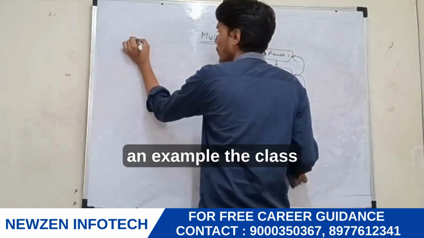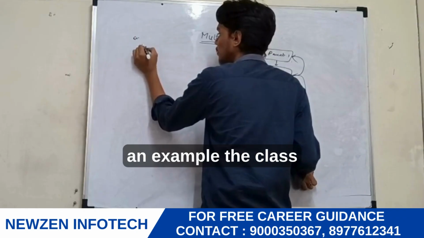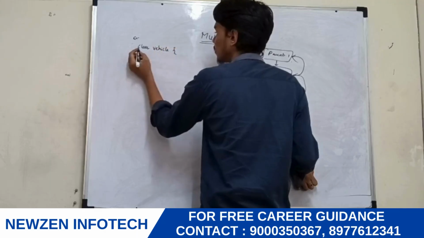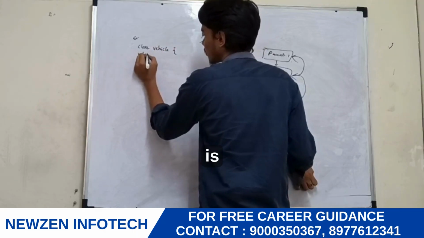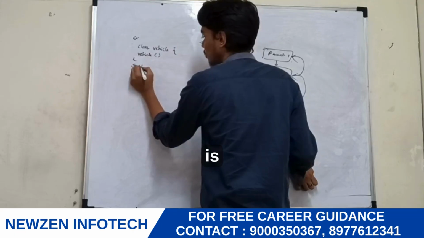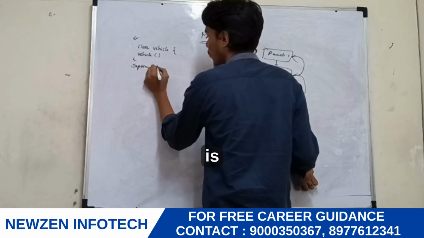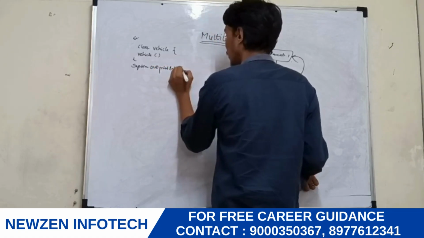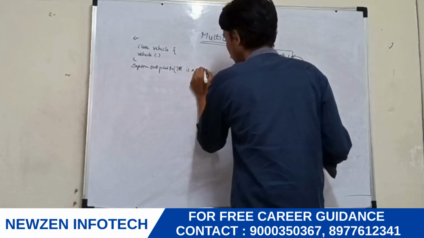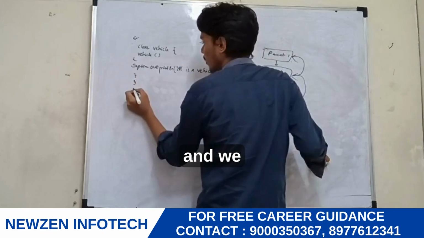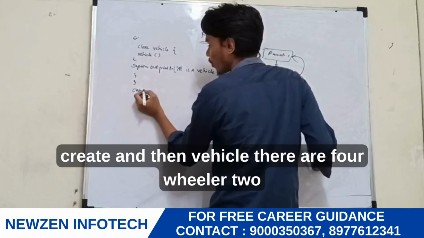Here is an example. Again we take the same example, Vehicle. Here we call a constructor with System.out.println, "It is a vehicle." In vehicle there are four wheeler and two wheeler.